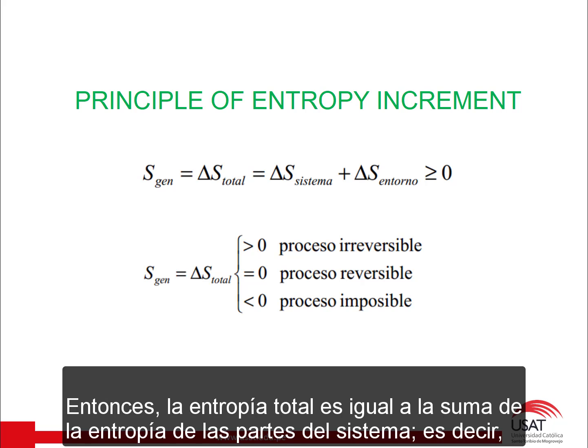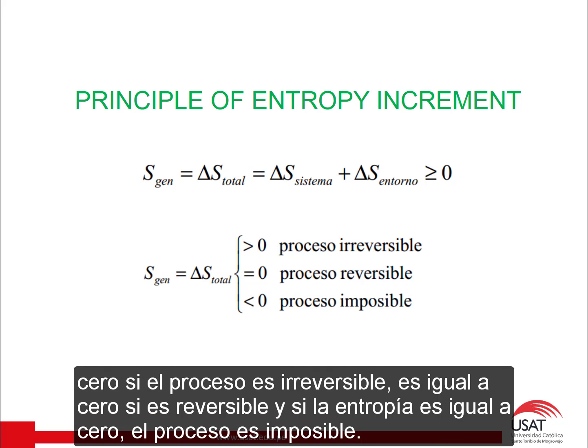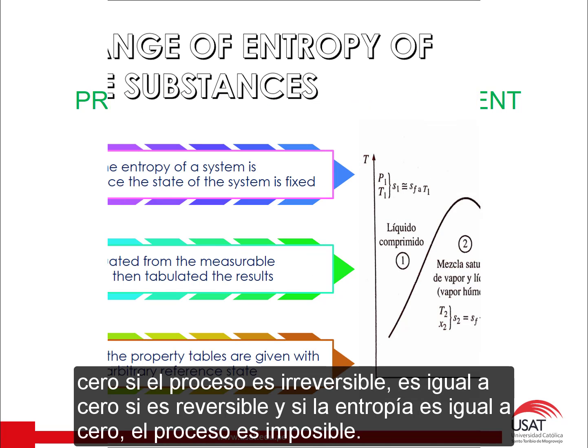Then the total entropy is equal to the sum of the entropy of the parts of the system, that is, a system and its surroundings. In conclusion, the total entropy change is greater than 0 if the process is irreversible, is equal to 0 if it is reversible, and if it is less than 0 the process is impossible.